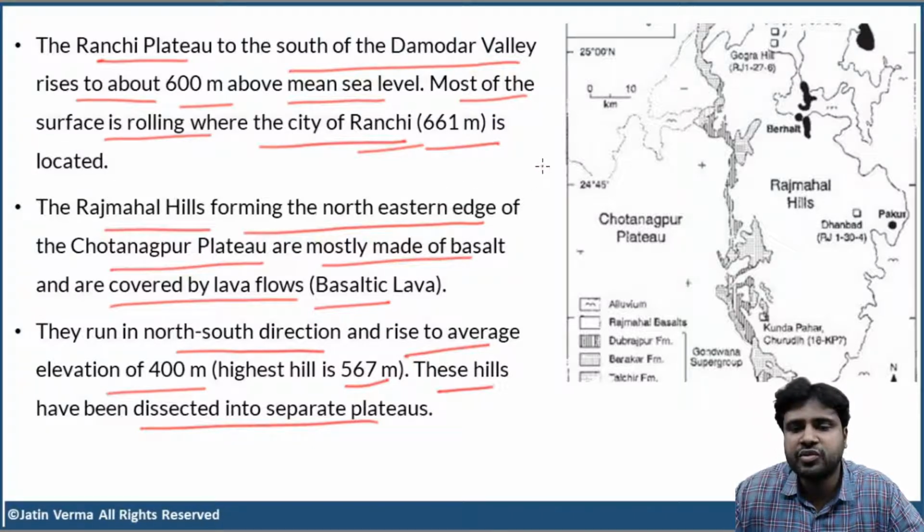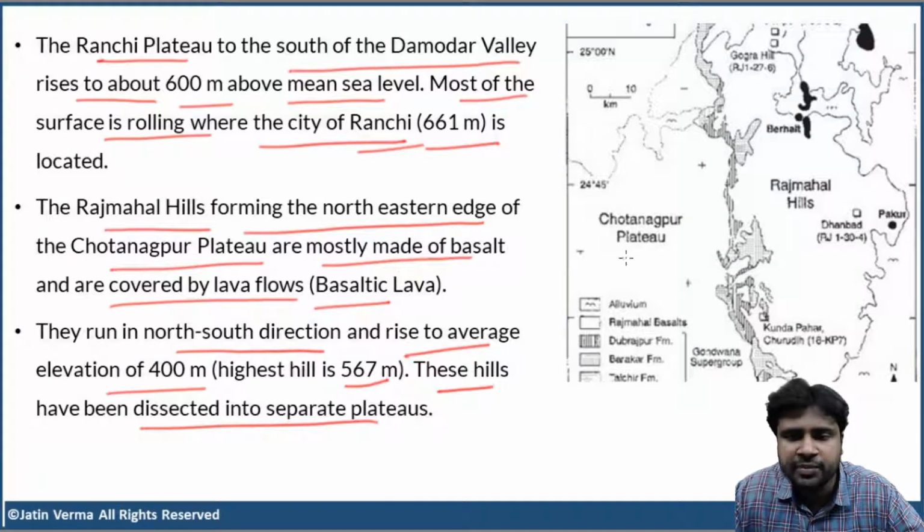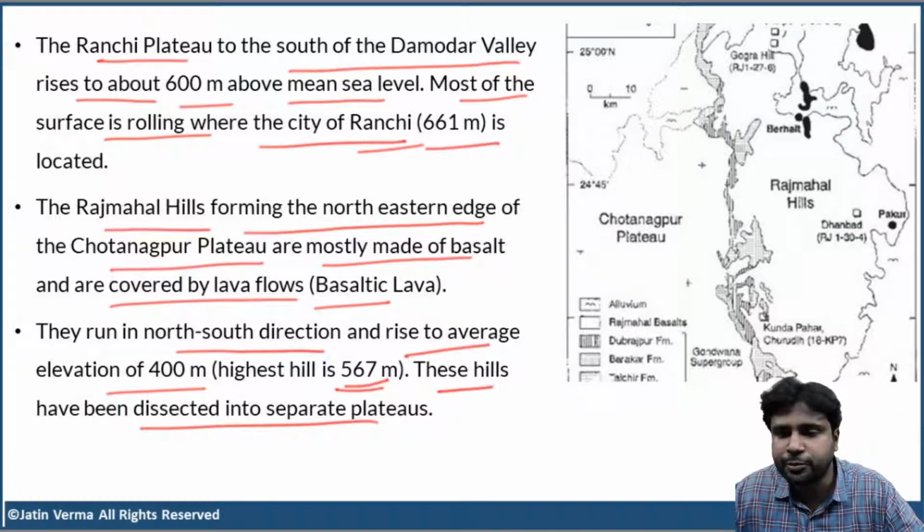And the Rajmahal Hills are actually covered with basaltic lava. Okay? And these are very low hills. The highest hill of Rajmahal Hills is only 567 meters above sea level. So all these are low hills. And they run from north to south direction. They stretch from north to south. Clear? So that is about the Chota Nagpur Plateau.